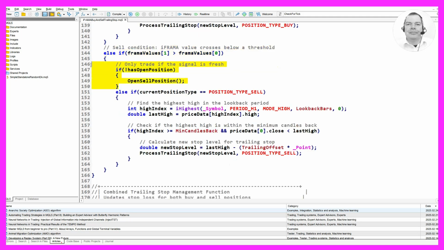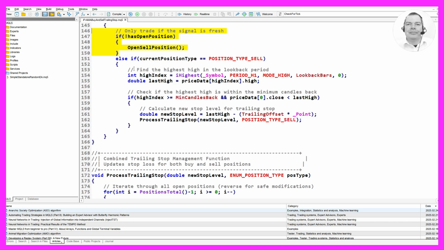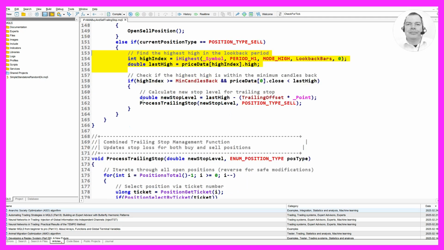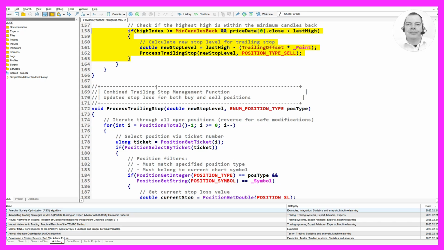The sell condition is the opposite. It is triggered when the iFRAMA value crosses below a threshold. If we do not have an open position, we call the open sell position function to open a new sell position. If we already have a sell position, we find the highest high in the lookback period using the iHighest function. We check if this highest high is within the minimum candles back and if the current close price is less than the last high. If these conditions are satisfied, we calculate a new stop level for the trailing stop and call the process trailing stop function.